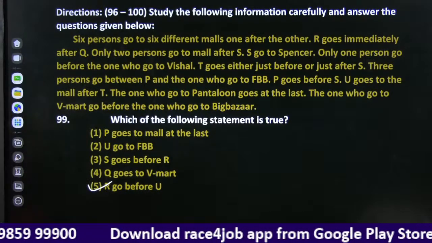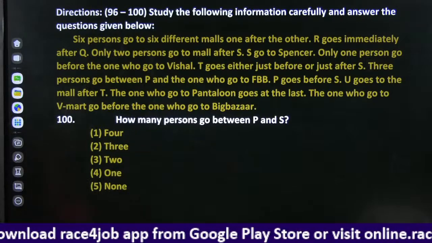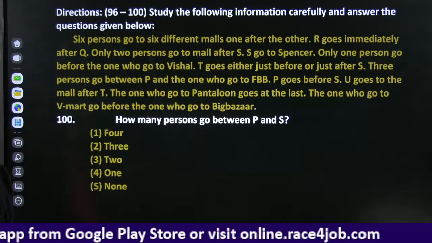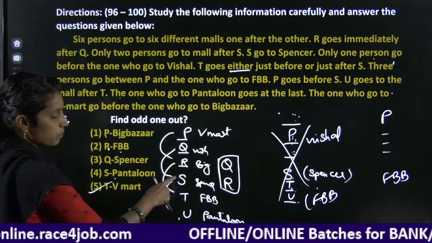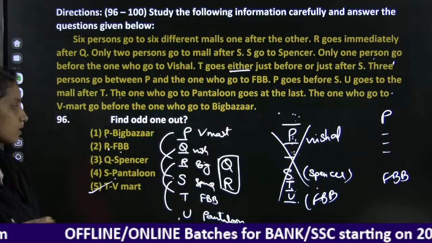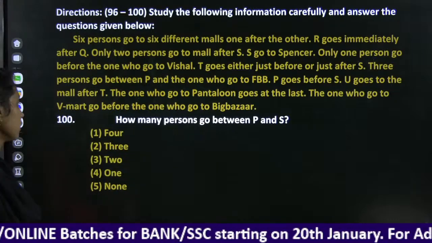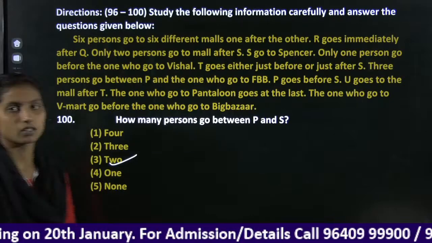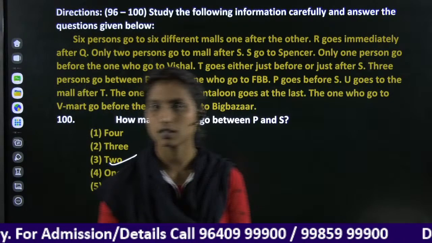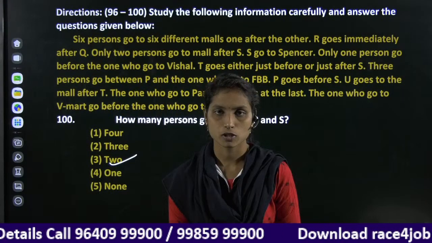Next. How many persons go between P and S? In between P and S, how many persons are there? In between P and S, we have 2 persons, that is Q and R. Right. This is about the SBI Clerk Prelims 210003 question paper. Thank you.